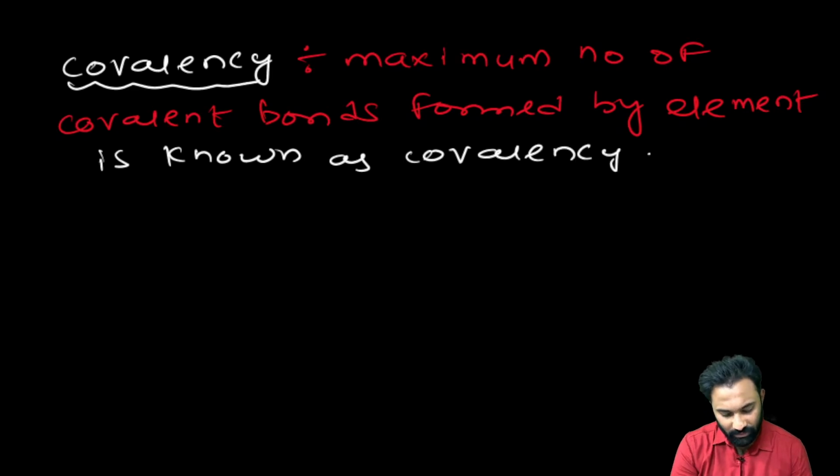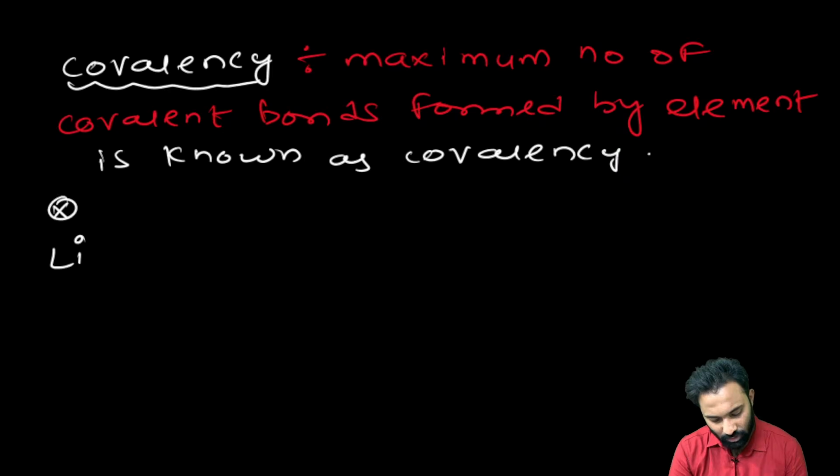Now what is the meaning of the covalency? If you take the second period elements, lithium valency electrons are 1 and its covalency is also 1. Now this X indicates that electron, don't get confused. This X indicates that these are electrons.